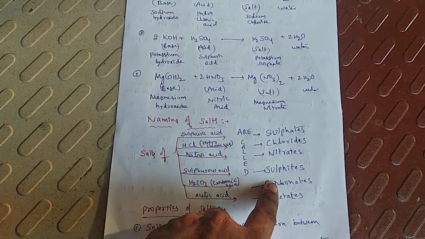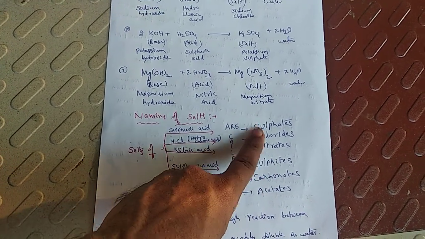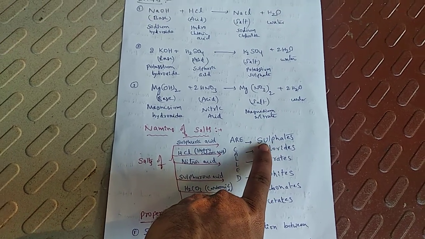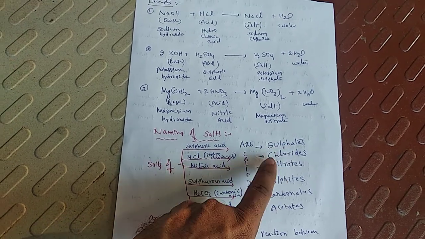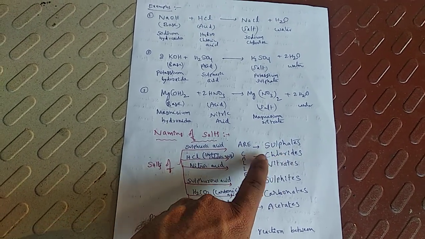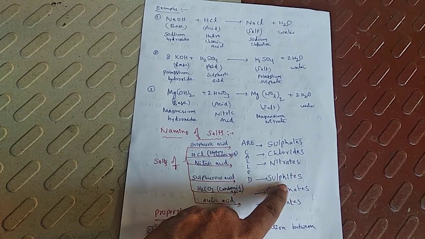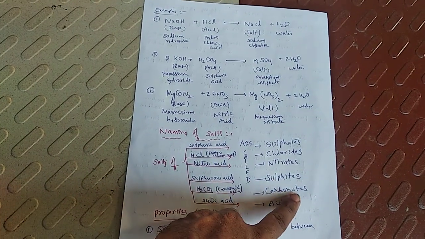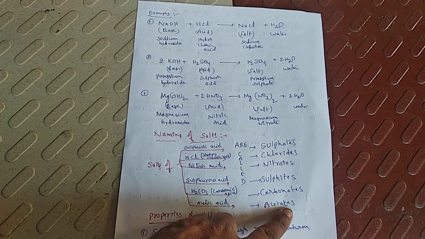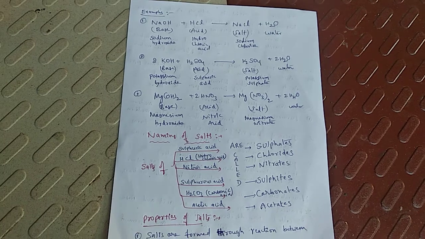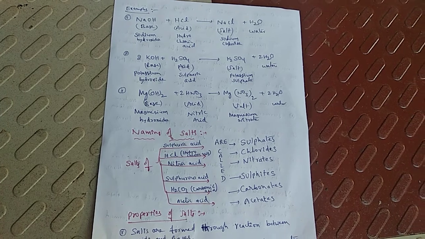So whenever you want to give the name of a salt, the name will be like this. The end of the name of the salt is like this. Sodium sulfate, potassium sulfate, sodium chloride, potassium chloride, sodium nitrate, potassium nitrate, sodium sulfite, potassium sulfite, sodium carbonate, magnesium carbonate, sodium acetate, potassium acetate, like this. So this is called naming of salts. Whenever you want to name a particular salt, it should be like this.